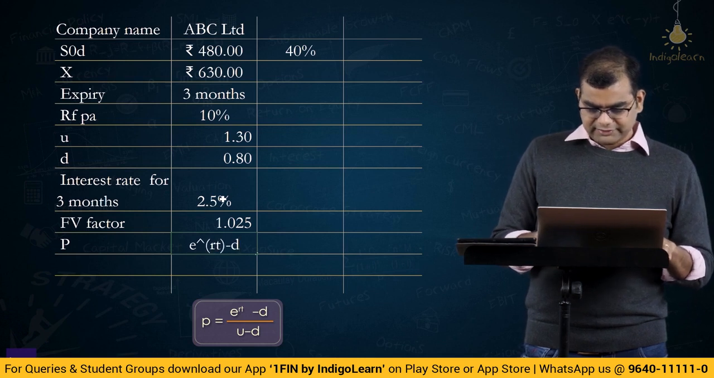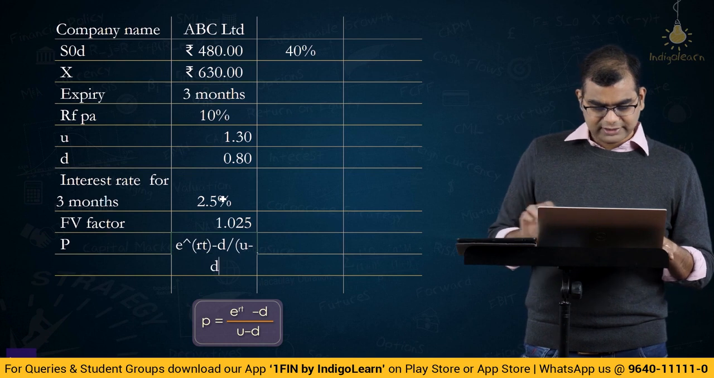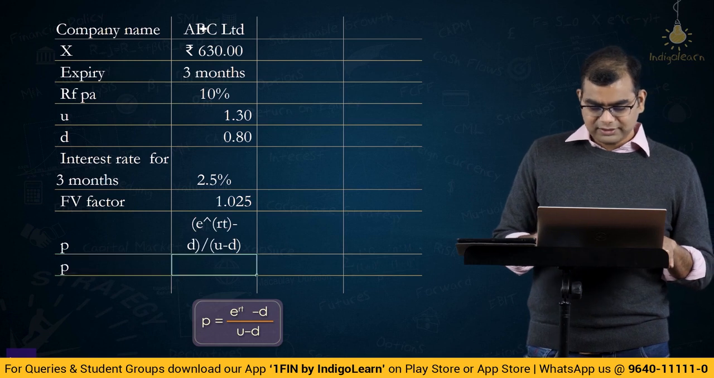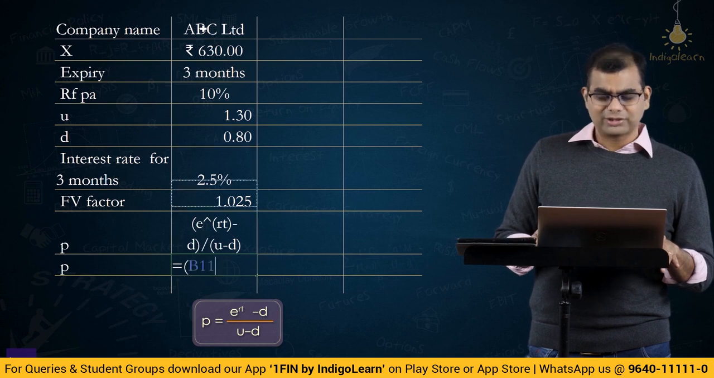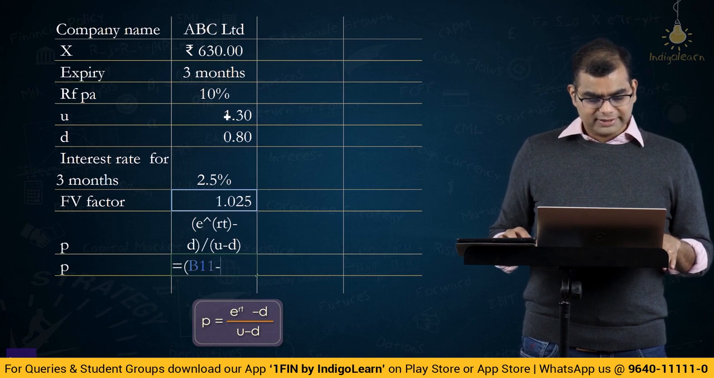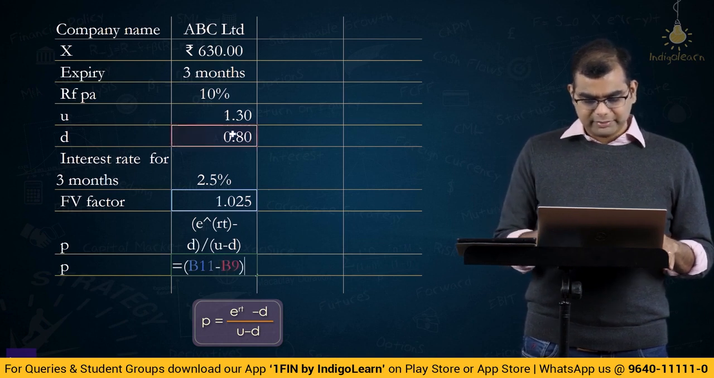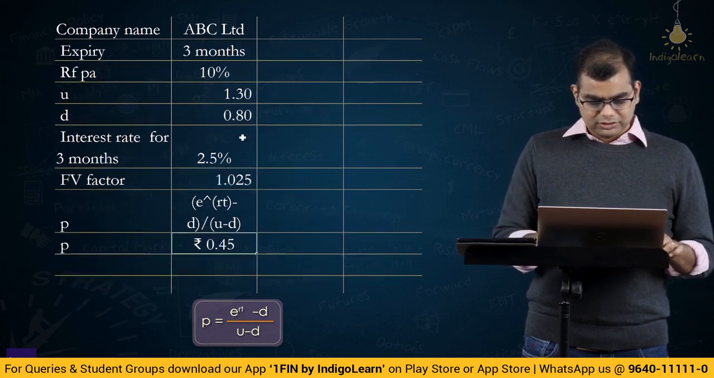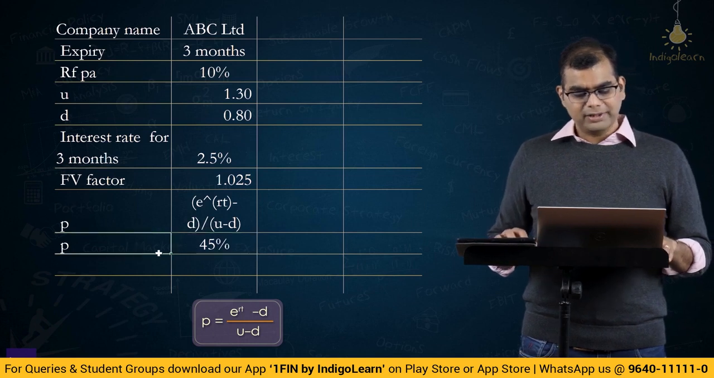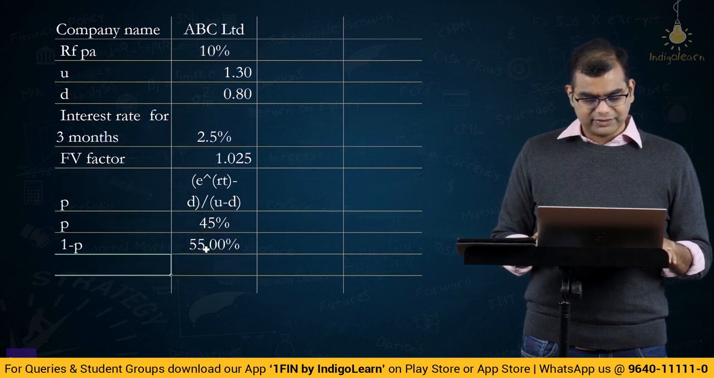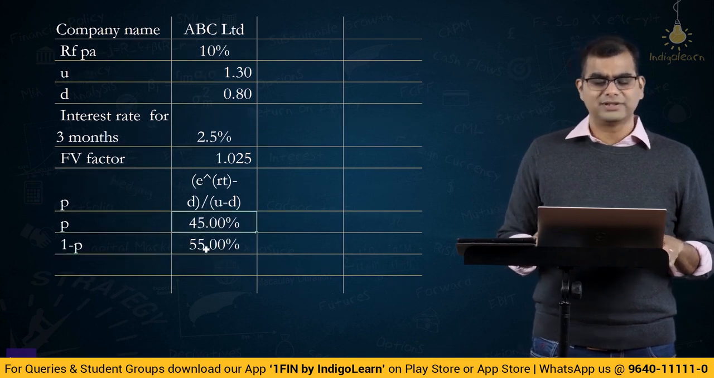minus D divided by U minus D, correct? If this is the case, what is the value of P? Here we will, as I said, we can assume 1.05 to be equivalent to E power RT value. 1.025 minus 0.8 divided by 1.30 minus 0.8. So, if you look at the percentage basis, the probability of going up is 45%. So, 1 minus P will be 1 minus 45%, that is 55%, and these are round numbers actually.